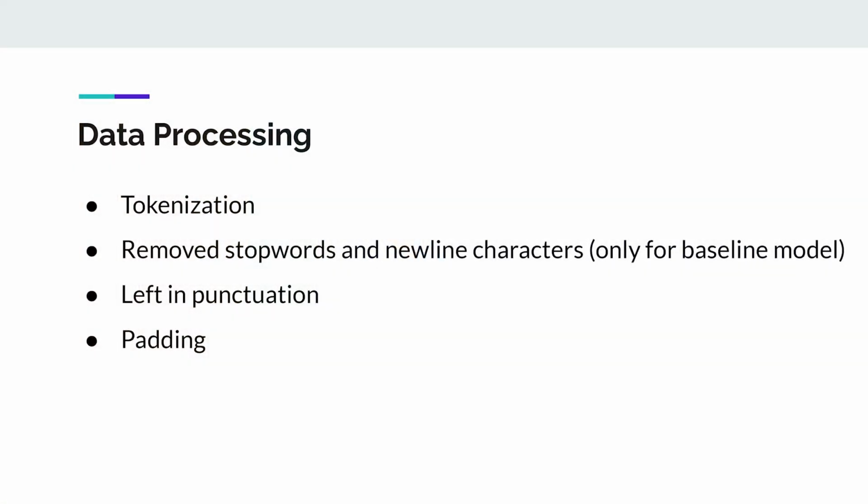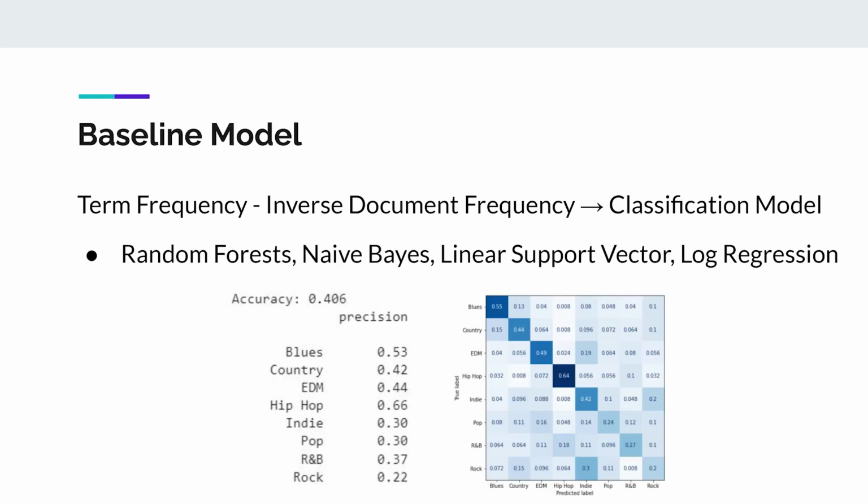For the data processing, we tokenized, padded, and left in the punctuation. For our baseline, we removed the stop words, and we also removed new line characters. For our baseline model, we used term frequency inverse document frequency, which represents the relevance of a word inside some text. And we put that into some simple classifiers. The best accuracy we got was from logistic regression. And as you can see from the accuracy per genre table, pop, indie, and rock had very low accuracies compared to other genres.